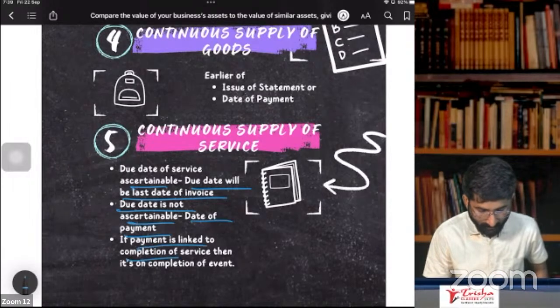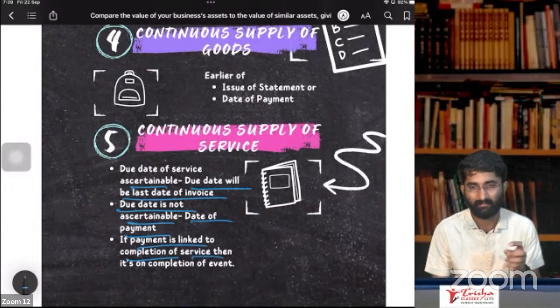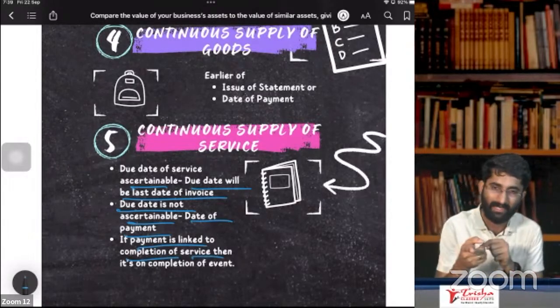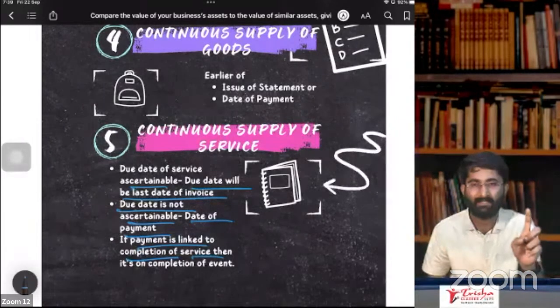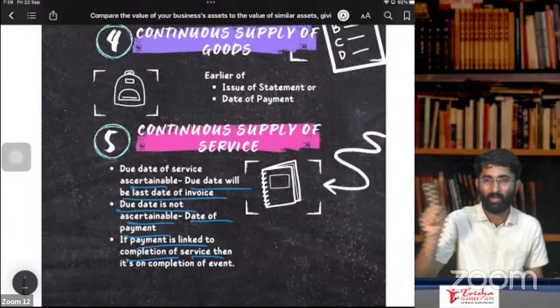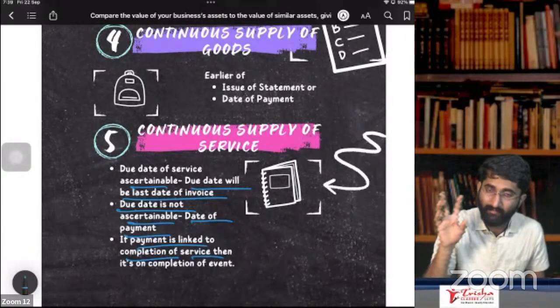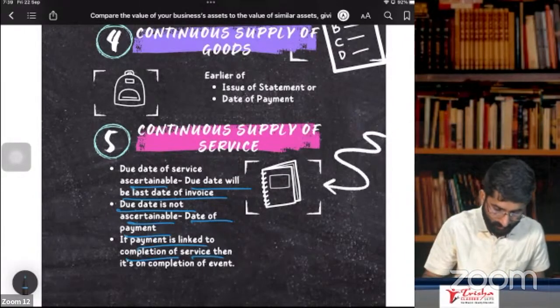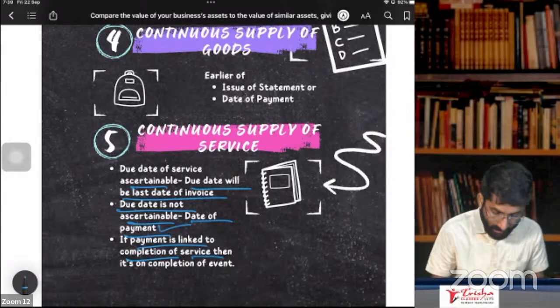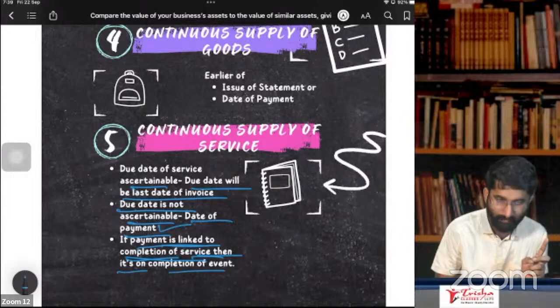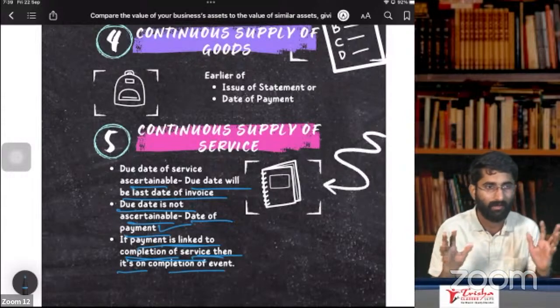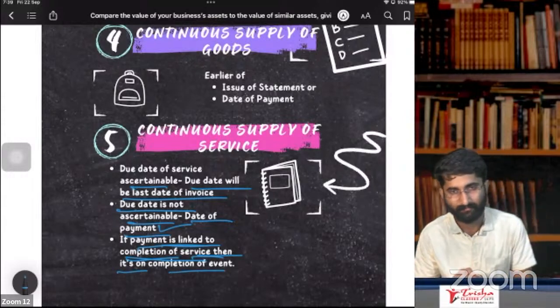If payment is linked to the completion of the service event, then the event date. So the last date to issue the invoice is the completion of the event. If the due date is ascertainable, then the due date or payment, whichever is earlier. And if the due date is not ascertainable, then the date of payment. If the payment is linked to the completion of the service, then it is on the completion of the event. So when the event gets completed, on that day.